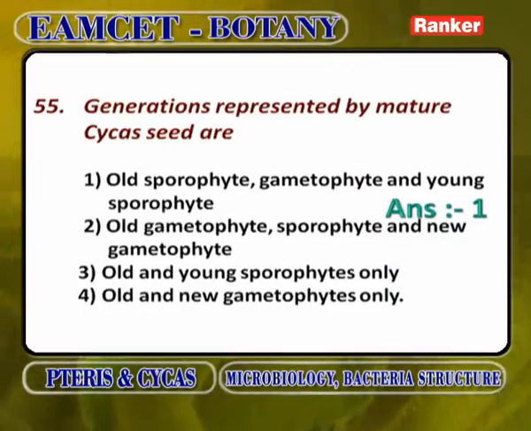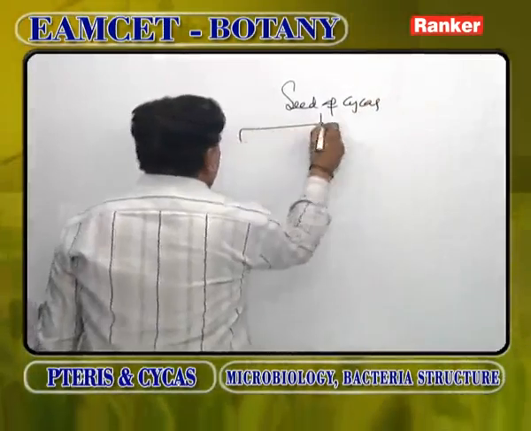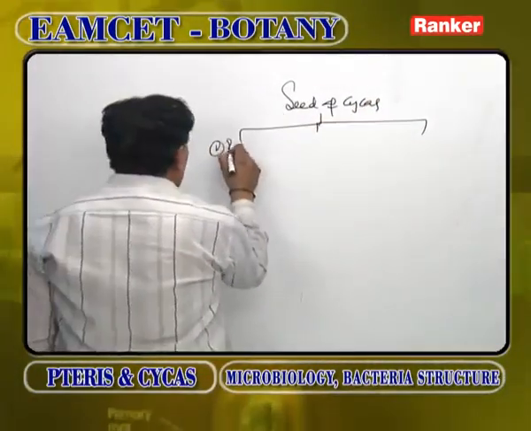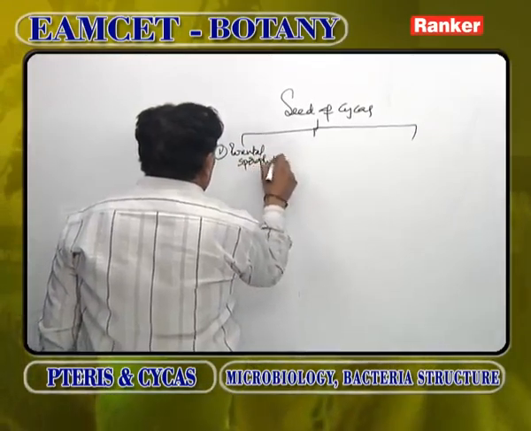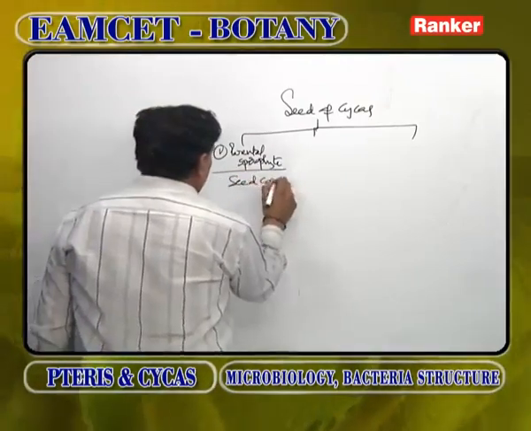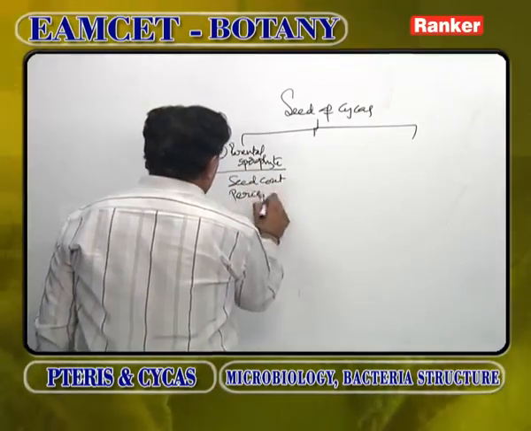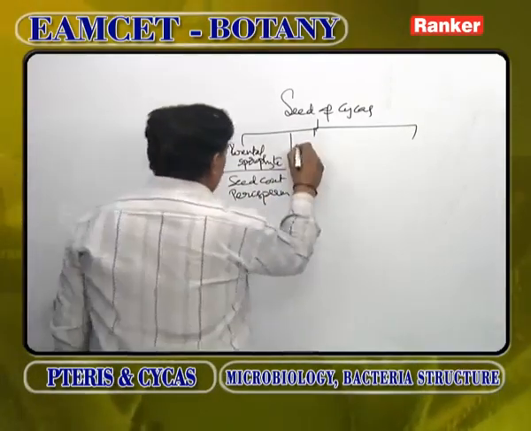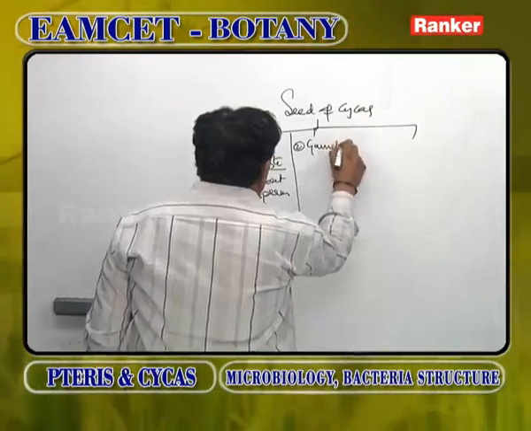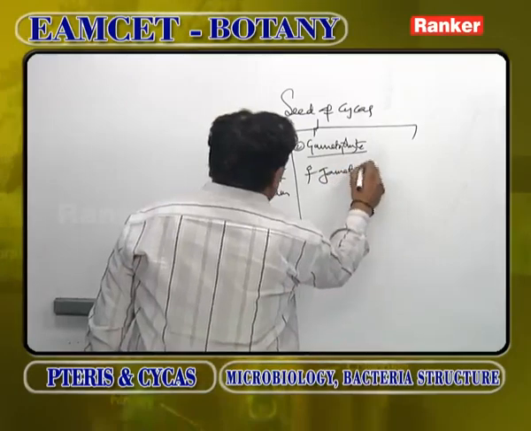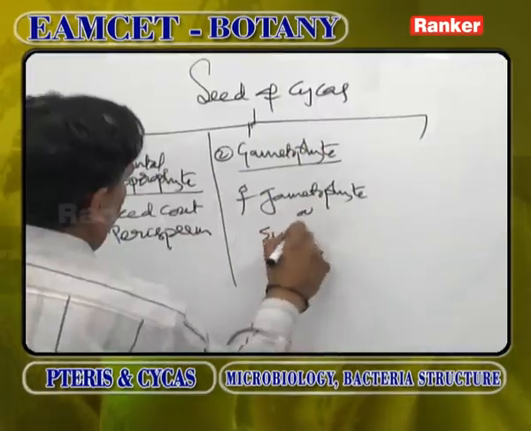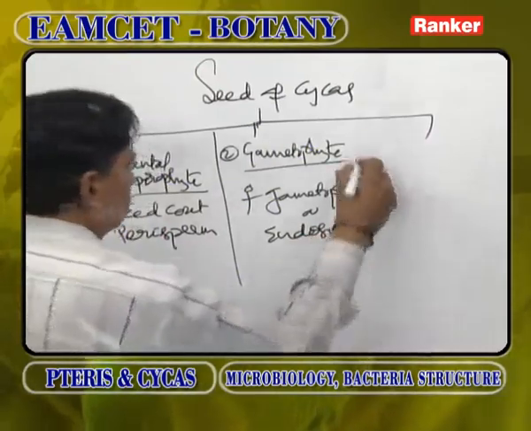Generations represented by a mature cycas seed. Every seed of cycas shows 3 generation parts. First, parental sporophyte: the structures are seed coat and perisperm, a remnant of nucellus. Second, gametophyte: the female gametophyte or endosperm.